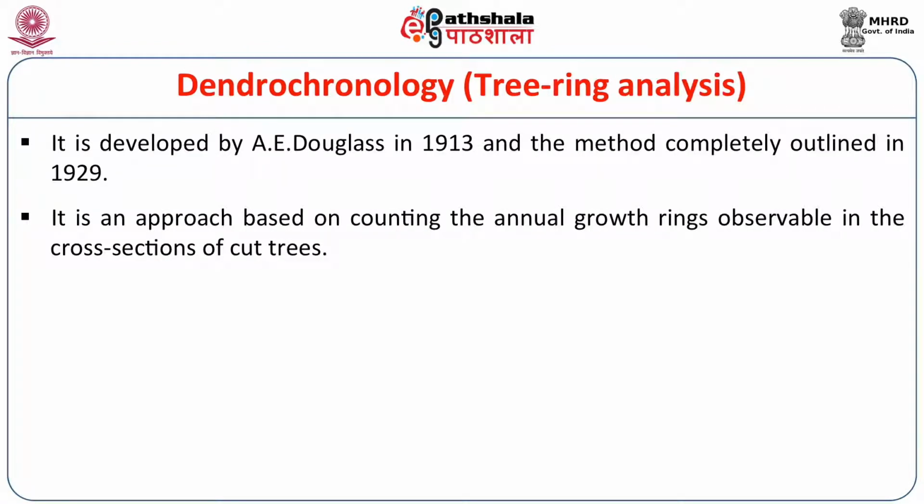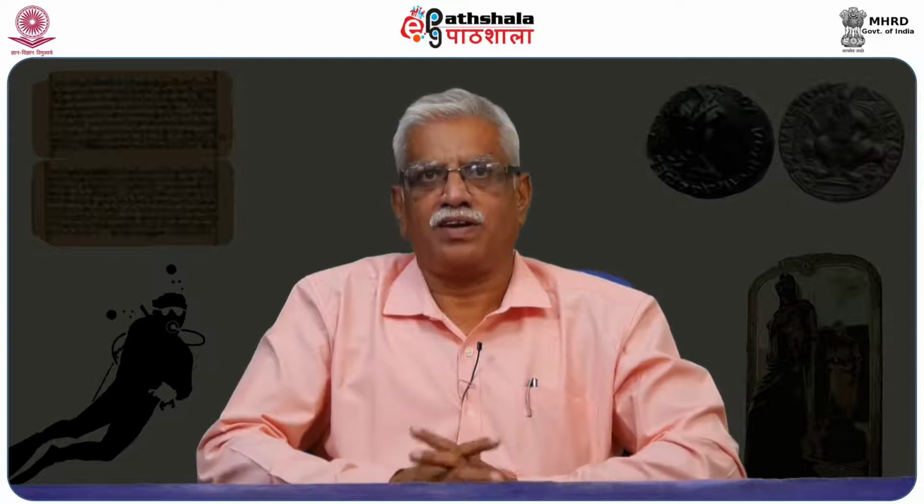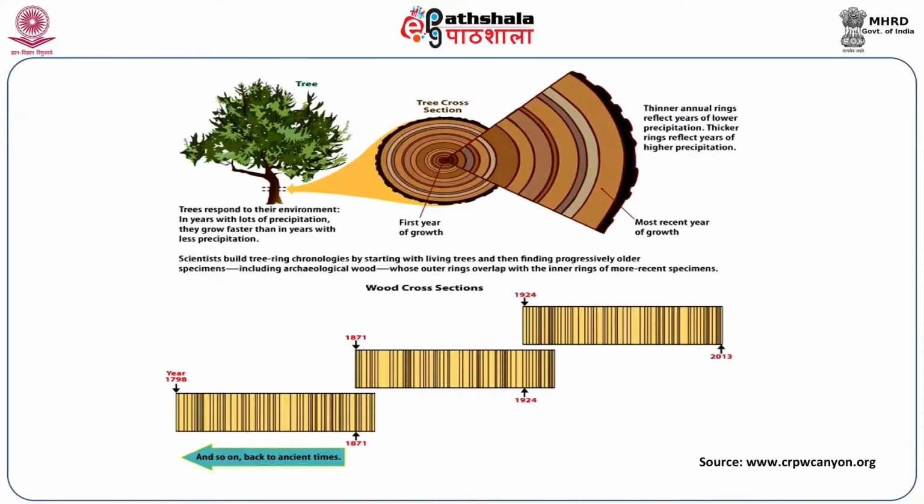So it is one type of approach, based on counting the annual growth of rings observable in the cross section of cut trees, of only a particular species. In this picture, you can see the rings formed around a stem. When you cut a tree, you will get quite a number of rings, but all the rings are not equal.